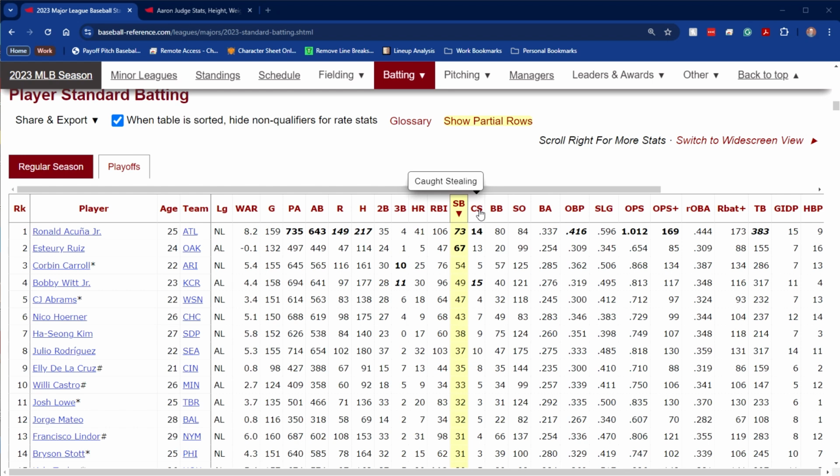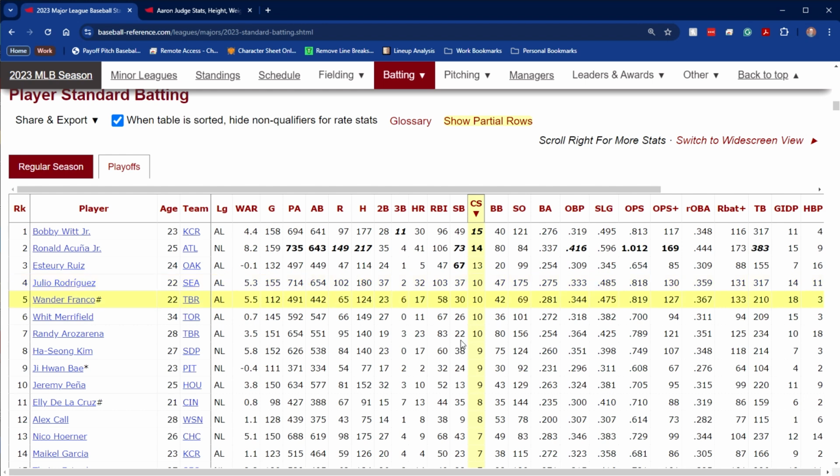Now, the average player has only 2 or 3 caught stealings a year. Keep in mind, some players make no attempt to steal at all, so they're going to have no stolen bases, or maybe they'll get a freak stolen base because of weird circumstances. But a lot of players won't attempt it at all, so they won't get any caught stealing because they won't attempt it. But on average, 2 or 3 is about average in 2023 for caught stealings. Again, more caught stealing for the faster players because they're taking a lot more chances. They're attempting to steal a lot more often. So that's why you're going to have higher numbers with the higher steal chances here. You're not going to have slow players make enough attempts to get caught that often.